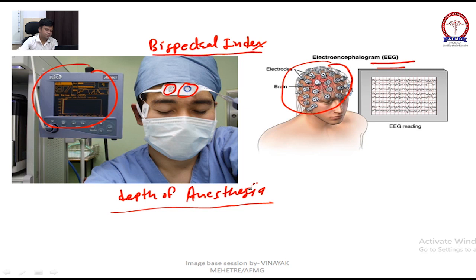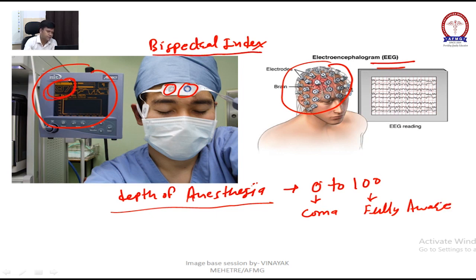Now BIS has a scale. See here you are seeing something, right? BIS has a scale from 0 to 100. Now don't think that 0 is for an aware patient. Actually 0 stands for coma and 100 stands for fully aware. That's why it is 97 in this patient, because he is aware, he just closed his eyes, he is not bedridden.